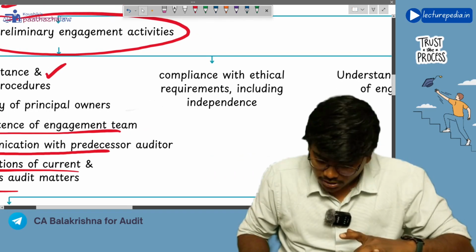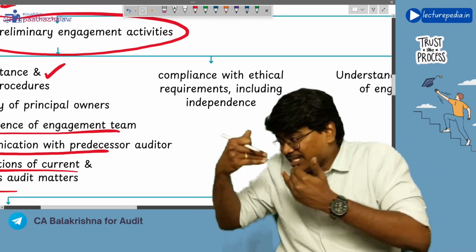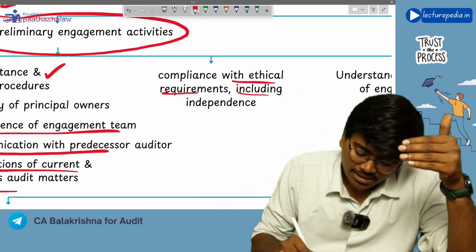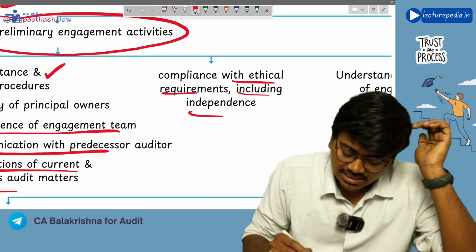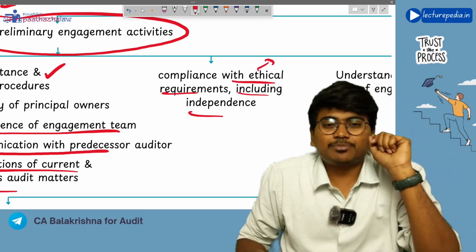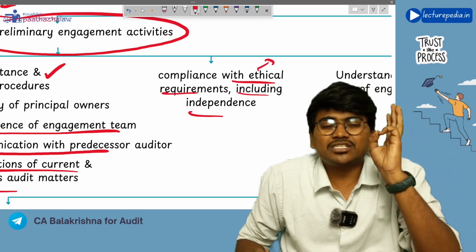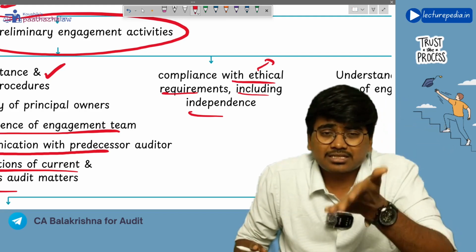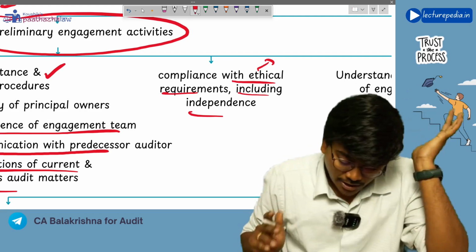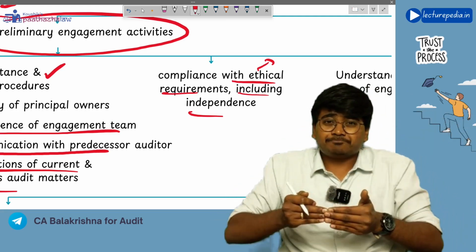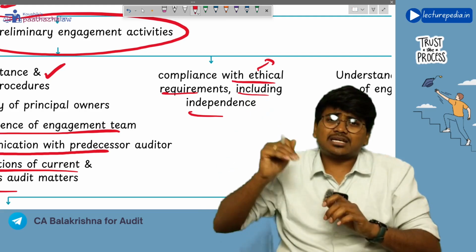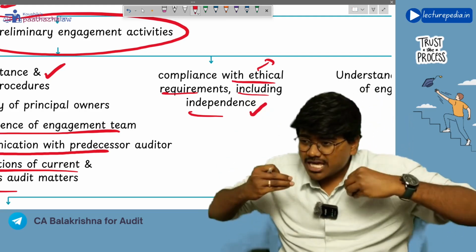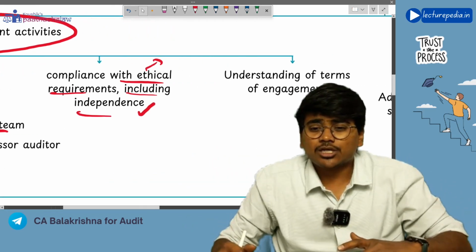Next, you will also see whether you and your engagement team will be able to comply with ethical requirements, including independence. What are the ethical requirements? Five fundamental principles we have discussed: integrity, objectivity, confidentiality, professional competence and due care, and professional behavior, right? In the first chapter we have discussed, in the second chapter also we have discussed. So as part of client acceptance and continuance procedure, the second thing that you will do is check whether you will be able to comply with ethical requirements, including independence.